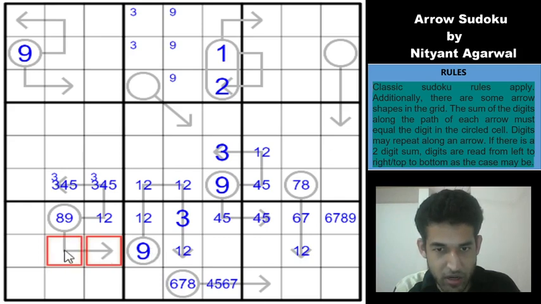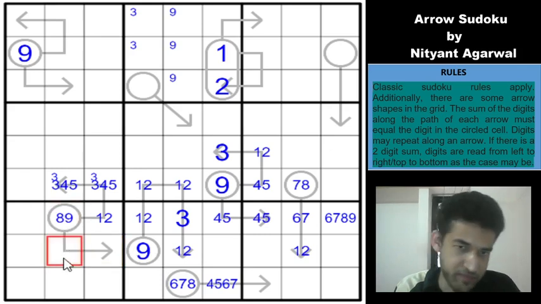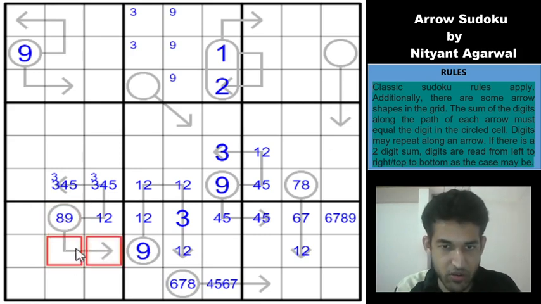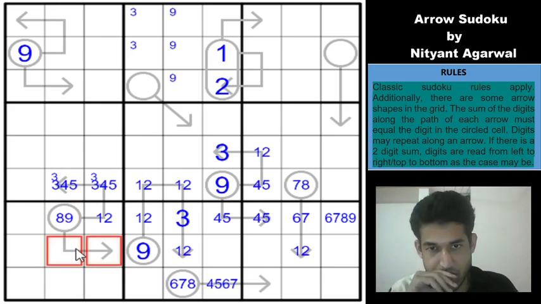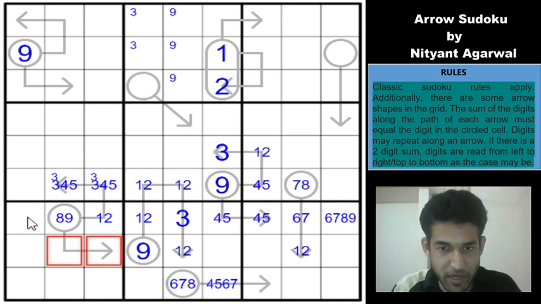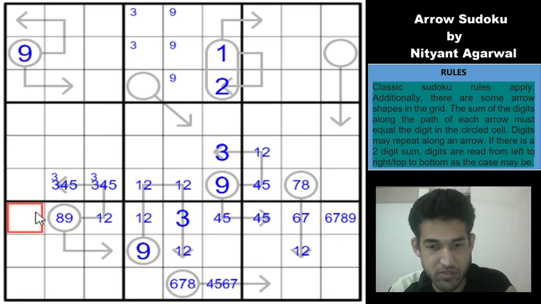So can I not have a 3 here? So if I don't have a 3 here, both of these cells becomes 4, 5. And this becomes 9. Okay, I can still satisfy the total without the 3. Okay, but I can do something with the 9s in row 7. So look at this 9. This 9 removes the 9 from this cell. So this can only be 6, 7 or 8.